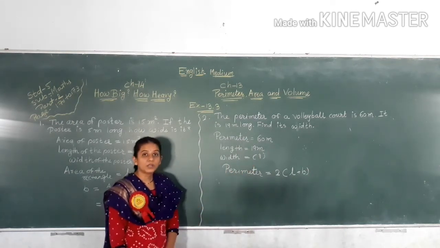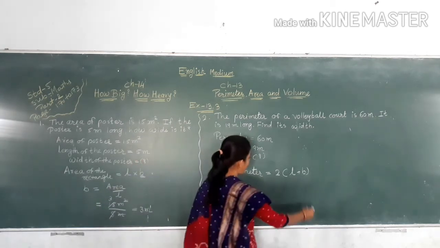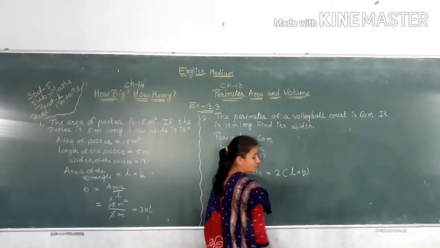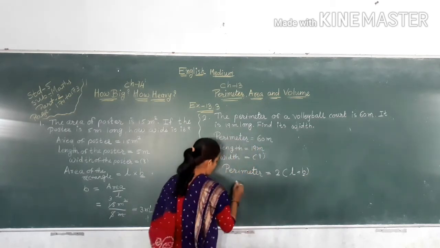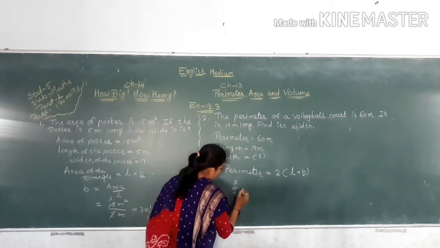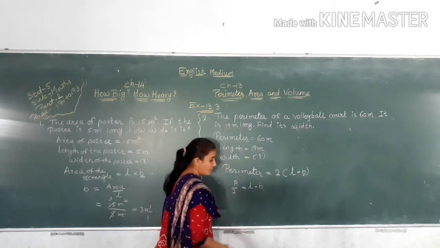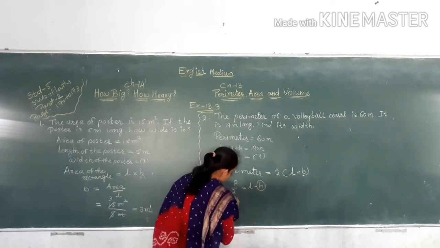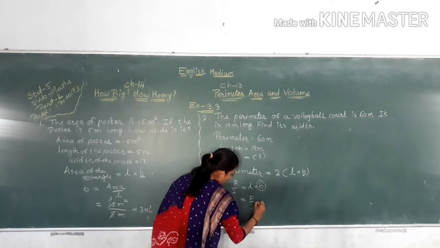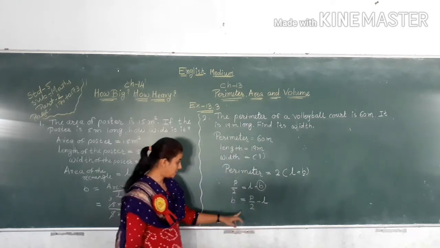Here we find width, breadth. So B we find. First, perimeter divided by 2 is equal to L plus B. We want here B. So B is equal to P divided by 2 minus L.